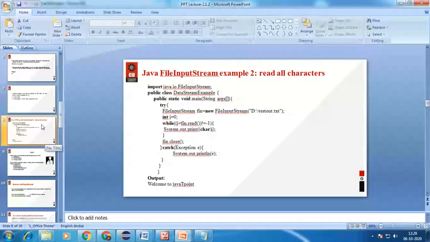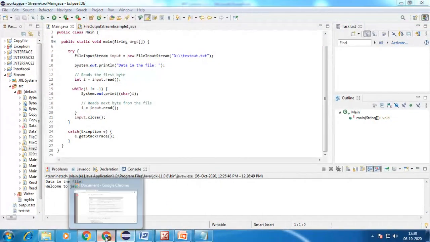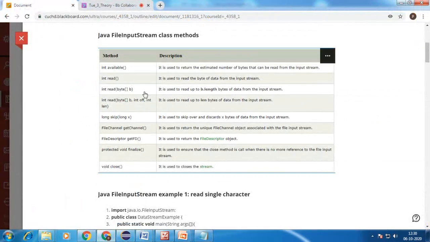So here I just want to write a single character, and here I wrote directly this code that reads all the characters. So that has to read the entire characters over there. I already told you that. This is not the only method in the FileInputStream class; we have some other methods also.